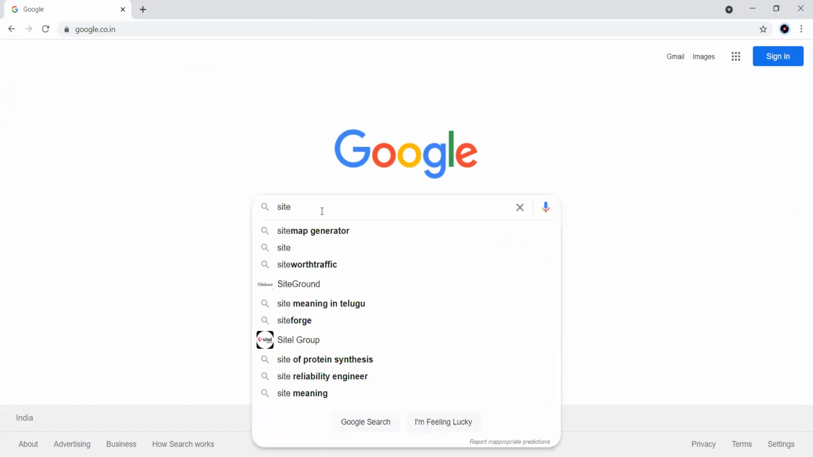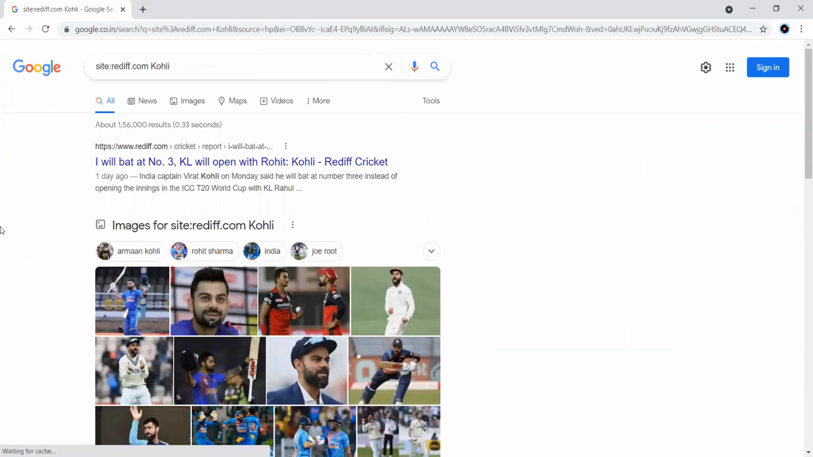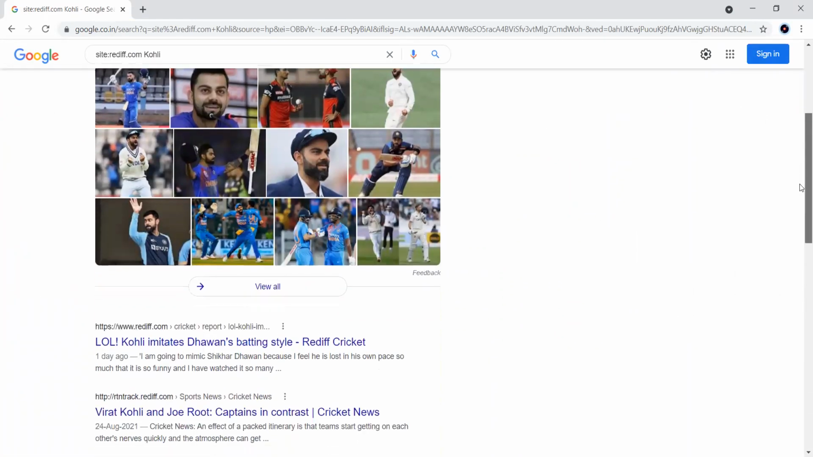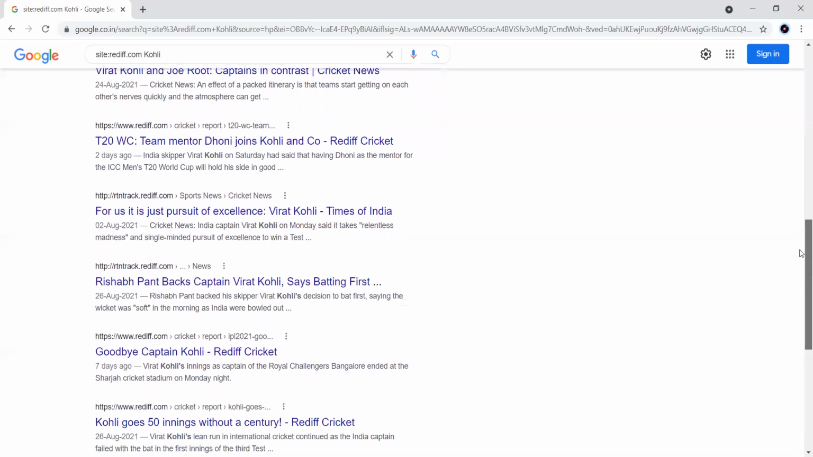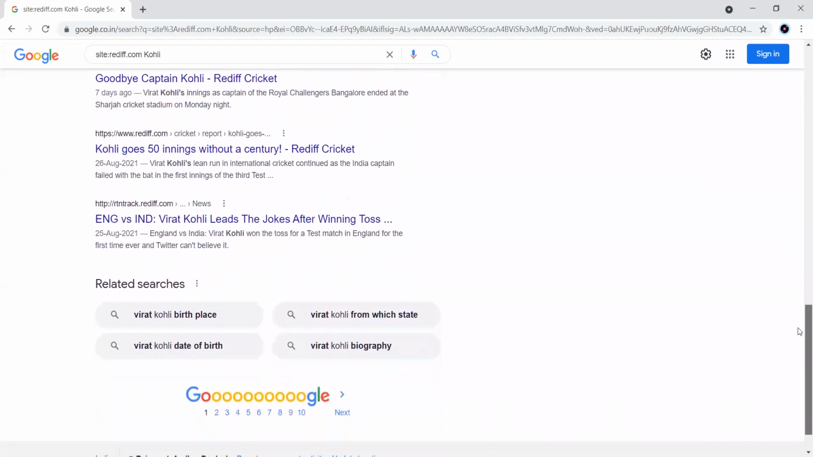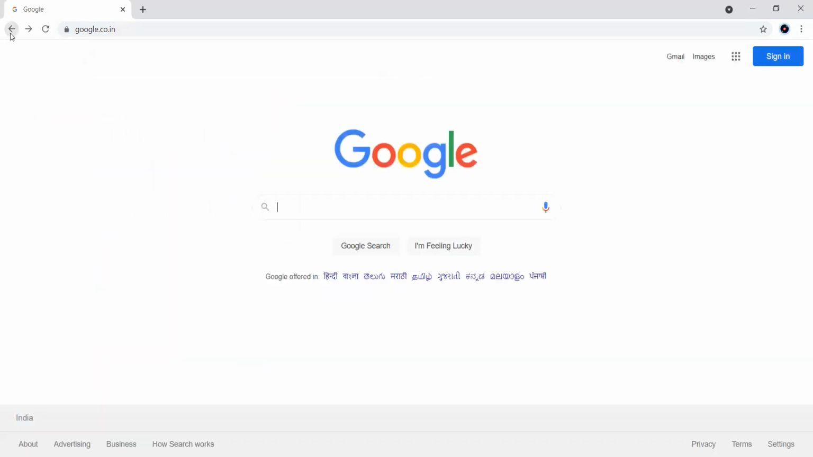Let us go for the second one. For example, if I want to search within a site, I type site:rediff.com/Kohli. I search like this, and I'll get the news about Kohli, whatever news the Rediff website has provided about Kohli, from latest to the oldest. This is another trick you can utilize. Not only rediff.com, you can go for any other news website or anything, and search for the keyword with the help of this.